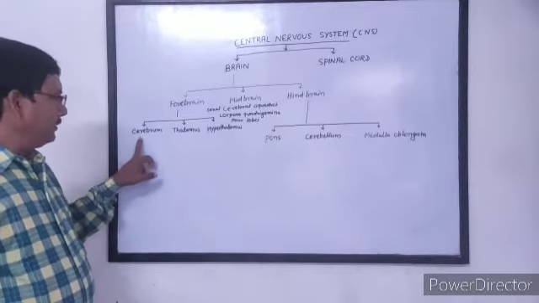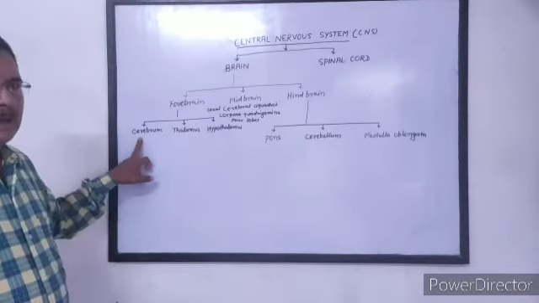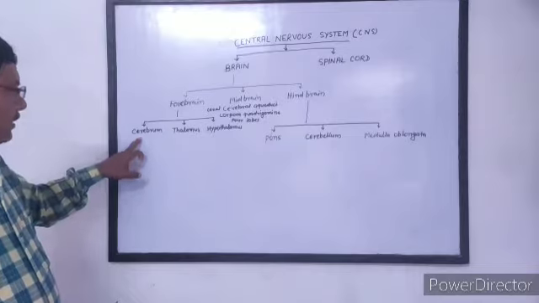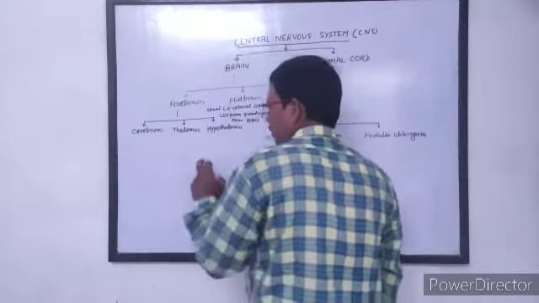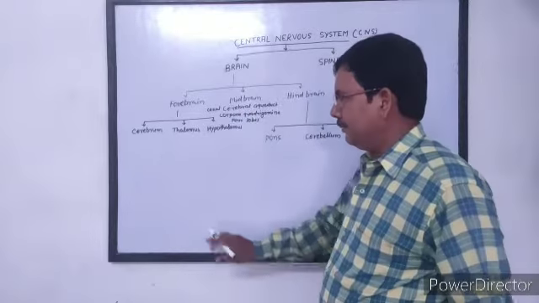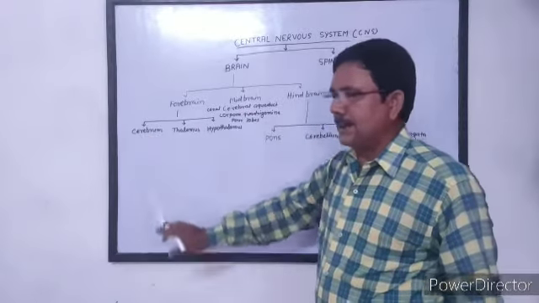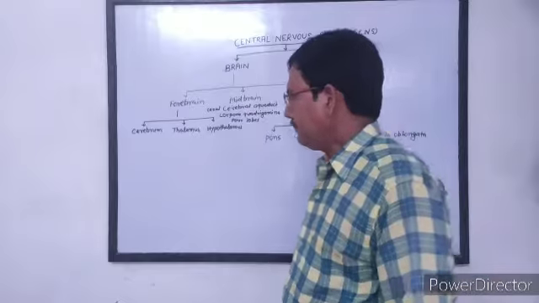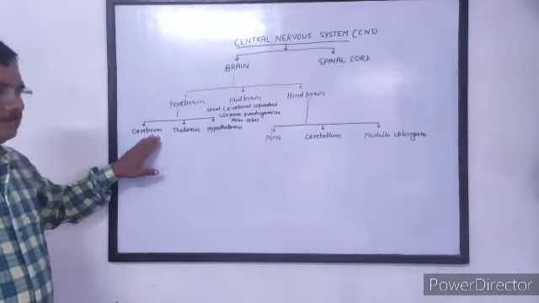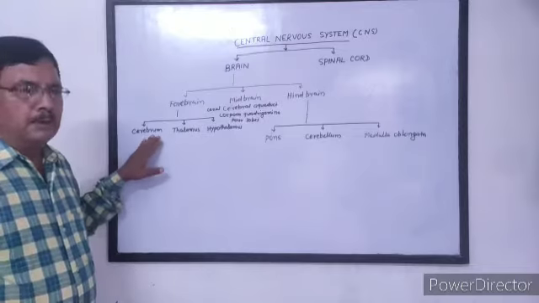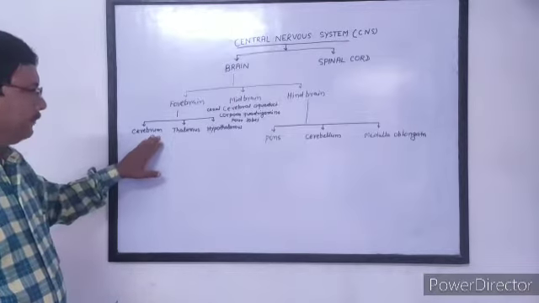It is divided into two parts by a median fissure, and the two parts are called cerebral hemispheres. That means cerebrum is made up of two cerebral hemispheres.